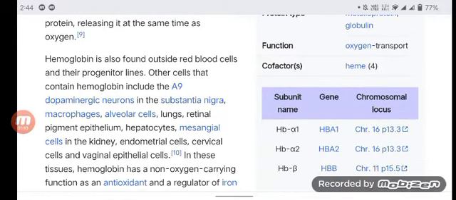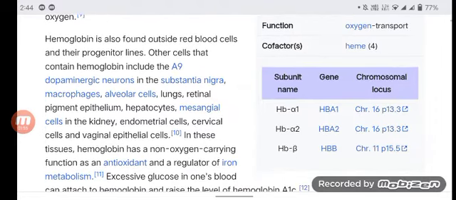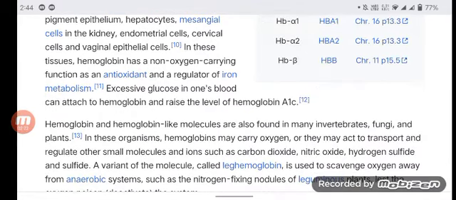Hemoglobin is also found outside red blood cells and their progenitor lines. Other cells that contain hemoglobins include the A9 dopaminergic neurons in the substantia nigra, macrophages, alveolar cells, lungs, retinal pigment epithelium, hepatocytes, mesangial cells in the kidney, endometrial cells, cervical cells, and vaginal epithelial cells.